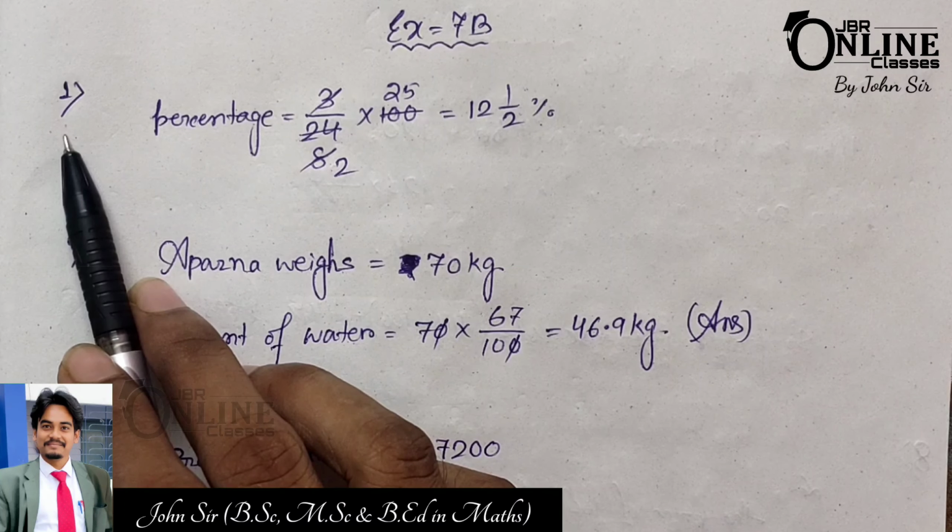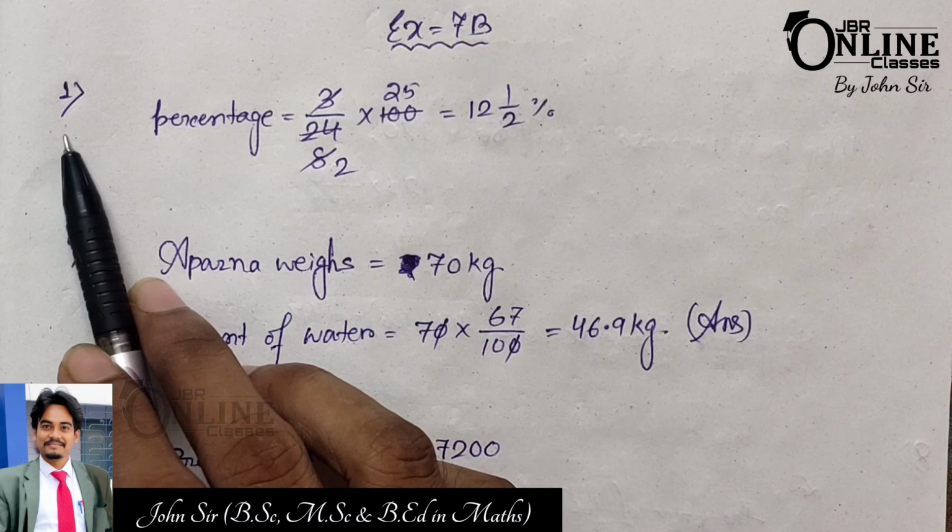Now number 2: about 67% of a human body's total weight is water. If Aparna's weight is 70 kg, how much of the weight is water? Here Aparna's weight equals 70 kg and 67% is the water, that means 67% of 70 kg. So 70 into 67 by 100, and that equals 46.9 kg.